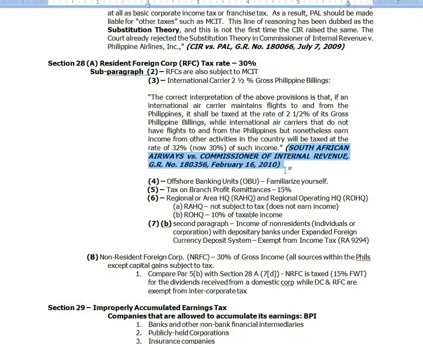The South African Airways claimed that because they don't have any flights from the Philippines, they are not liable. Okay, so we'll go first to the meaning of gross Philippine billings before we discuss South African Airways.